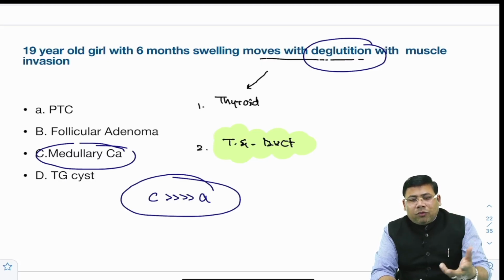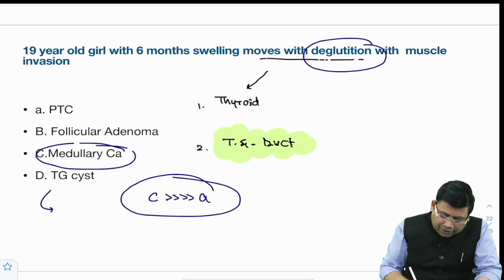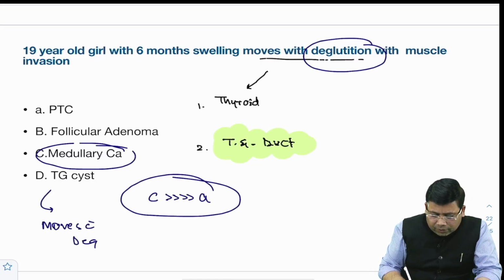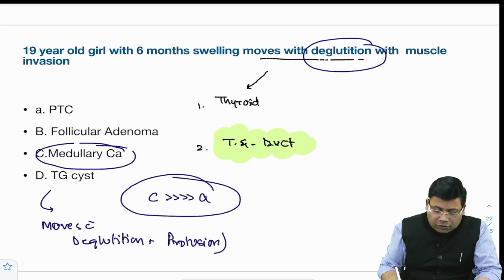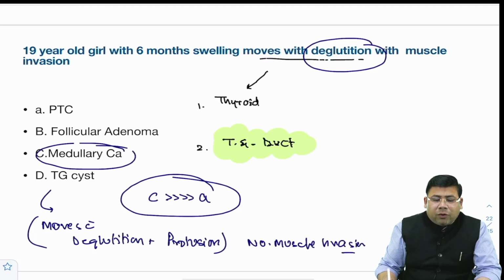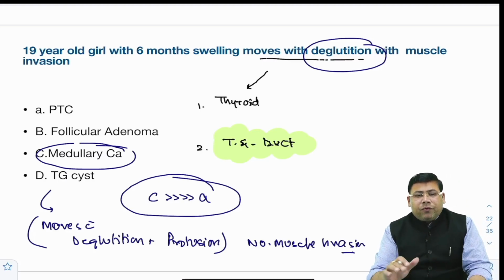So D you have ruled out. Why? Because a thyroglossal duct cyst moves with deglutition and also with protrusion of the tongue. Second, it is benign, so there is no muscle invasion in this case. Same is the case with follicular adenoma, it will move but there will be no feature of muscle invasion.